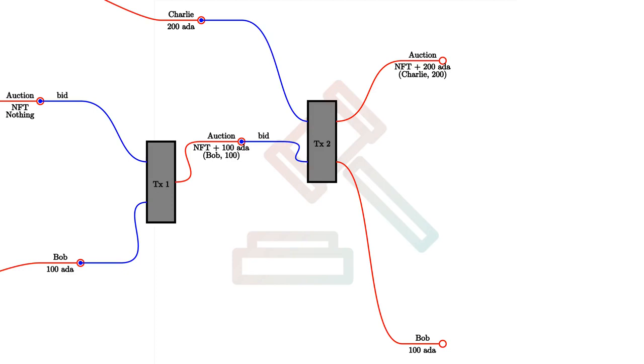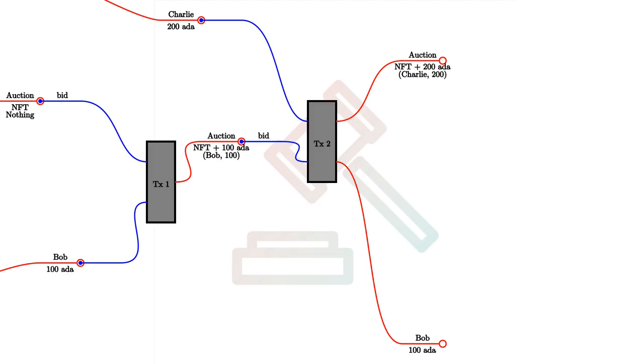So when I say updated, recall that I earlier said nothing ever changes. So the old auction UTXO is consumed, is spent, and a new one is created. But it has this feel of updating the state of the auction UTXO. Anyway, so that gets updated. So instead of NFT and 100 ADA, it will now contain NFT and 200 ADA, the newest highest bid. And also the datum will reflect that now the highest bidder is Charlie and the highest bid is 200.